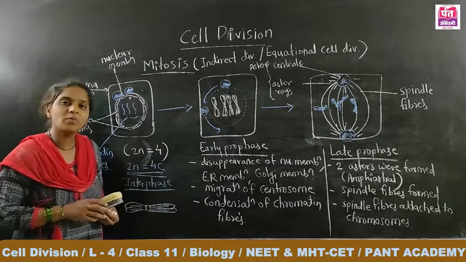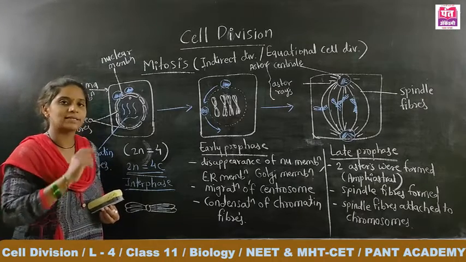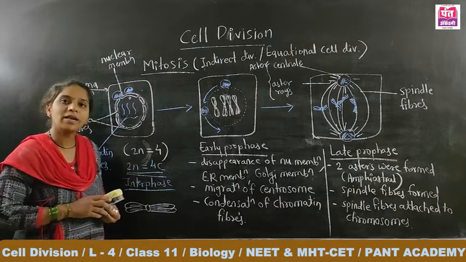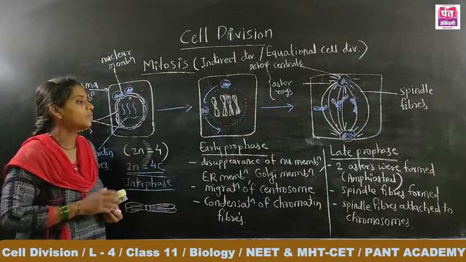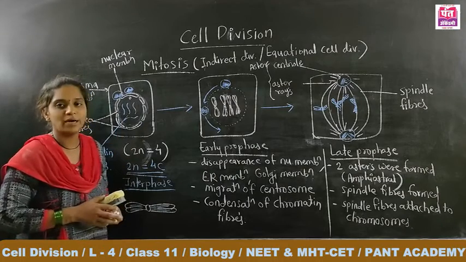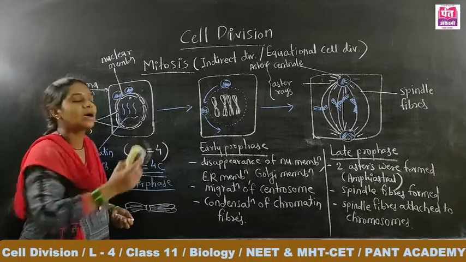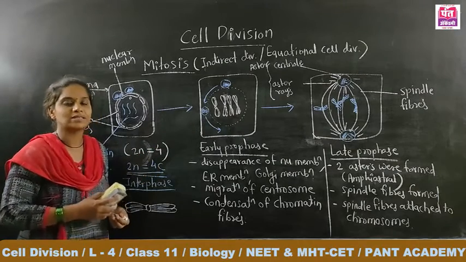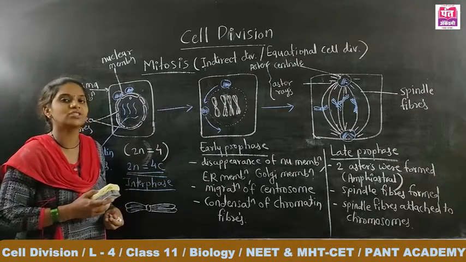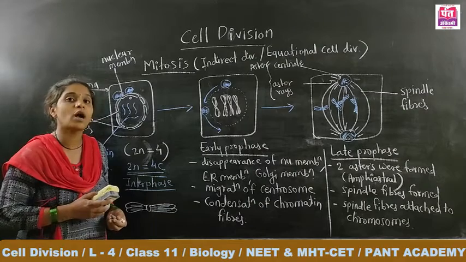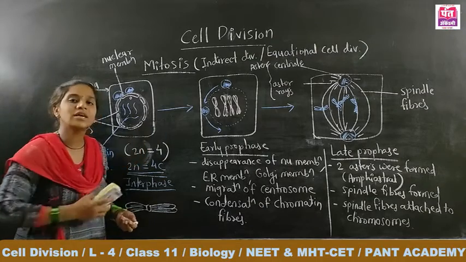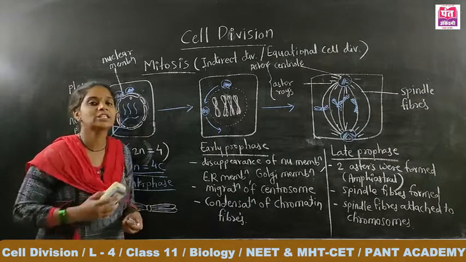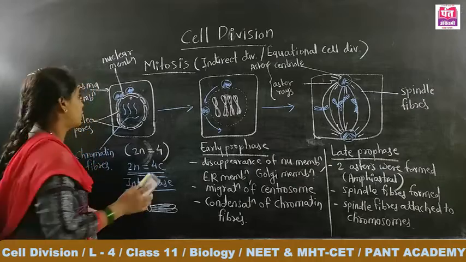Aster formation takes place, that is aster rays, and the spindle fibers are formed. The spindle fibers get attached to the condensed chromosomes. Now the cell proceeds towards the next stage. The name of the stage is what? Metaphase. Let's see what changes take place in the metaphase stage.